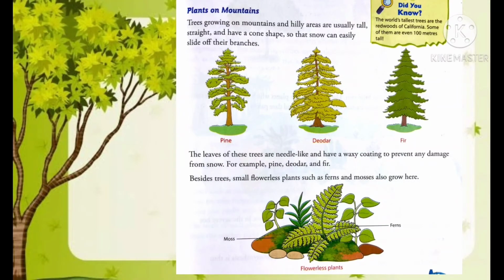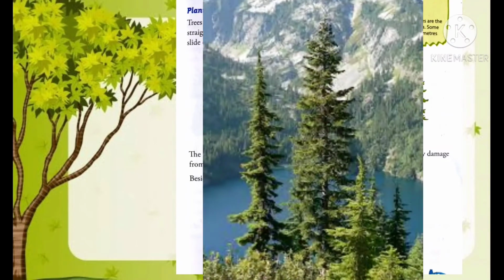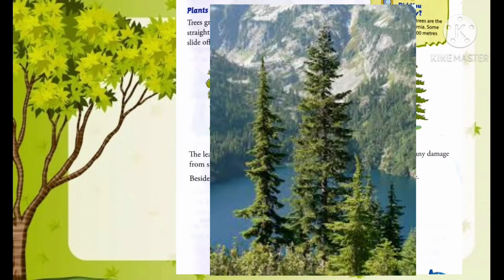Students, trees growing on mountains and hilly areas are usually tall, straight and have a cone shape, so that snow can easily slide off their branches. Secondly, the leaves of these trees are needle-like and have a waxy coating, which helps prevent damage from snow, as there is lots of snowfall in hilly areas. So the leaves are according to the climatic conditions of that area. They are needle-like and have a waxy coating, so that falling snow cannot damage them.